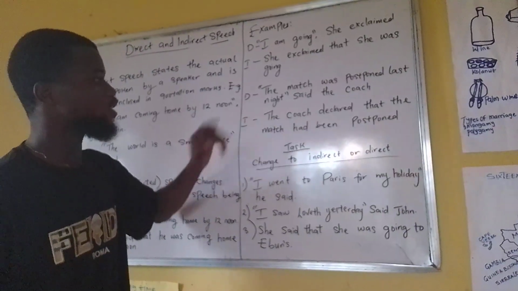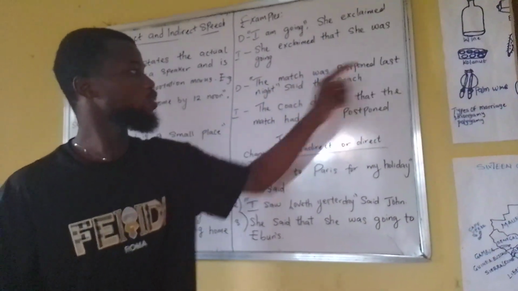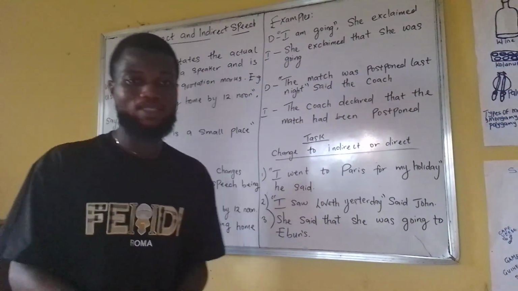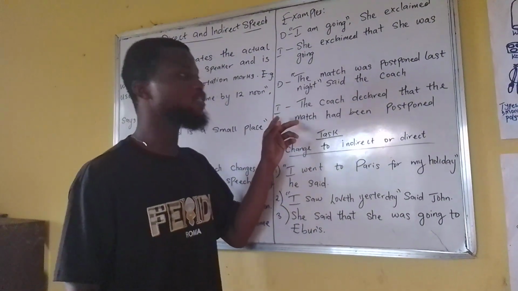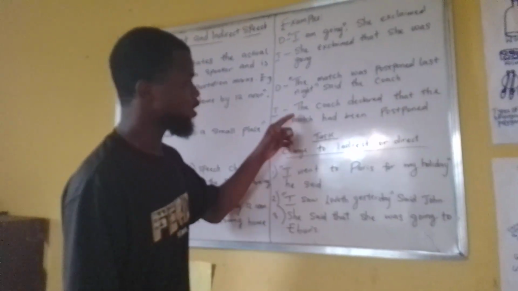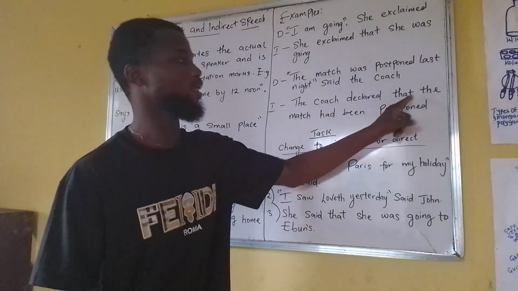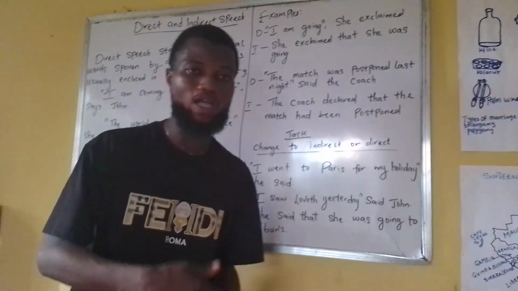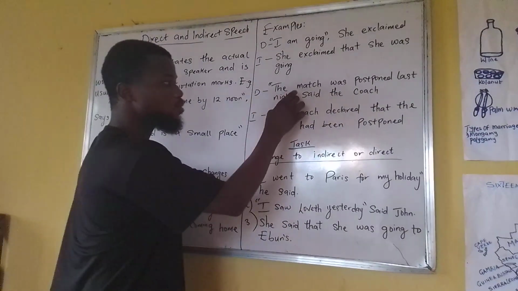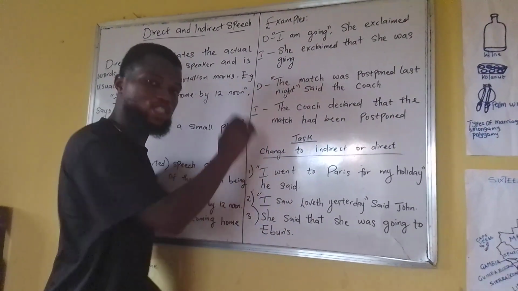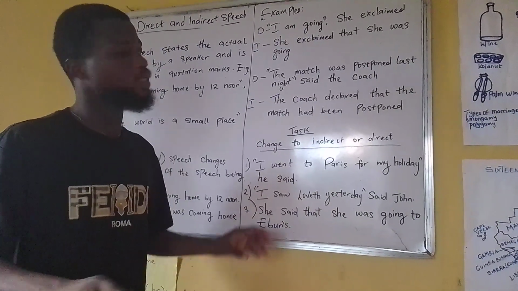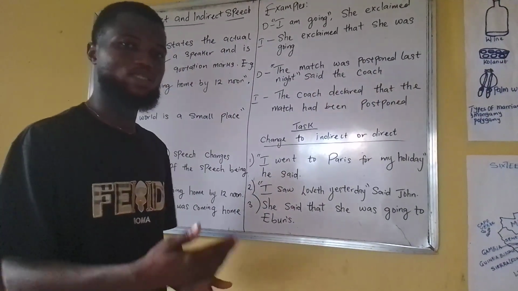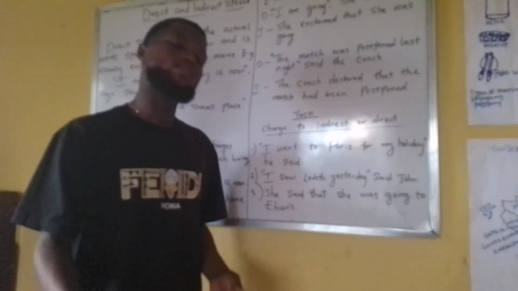For the direct speech here, it says, "The match was postponed last night," said the coach. For the indirect speech, we will change the wording: the coach declared that the match had been postponed. These two are telling us the same thing, but the direct speech tells us exactly the way the coach said it. The indirect speech means you are reporting it to someone else, so we don't have to say it the same way the coach said it.